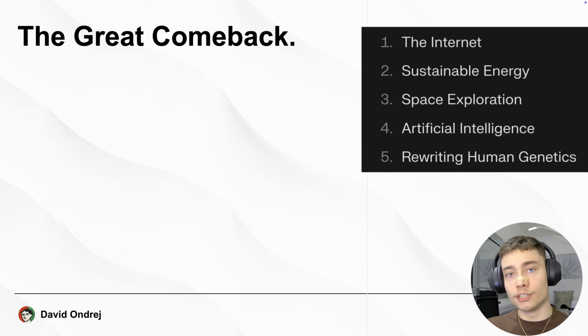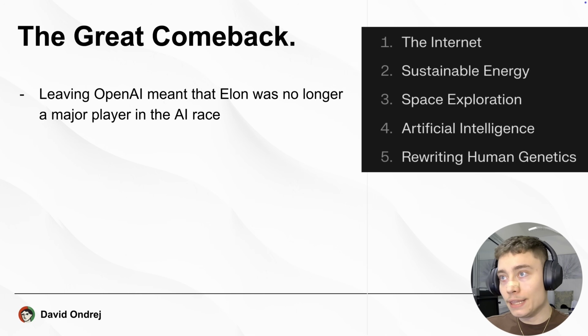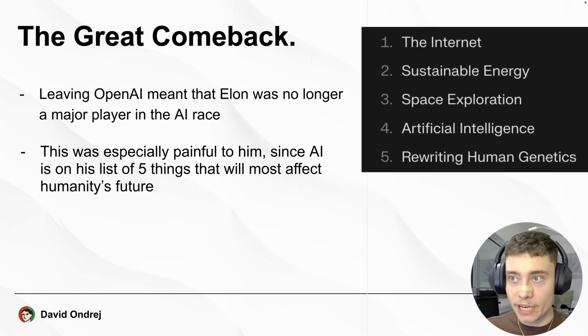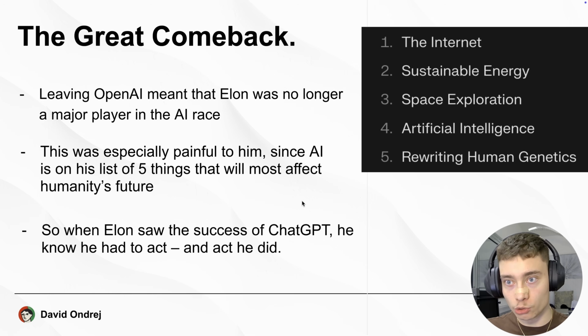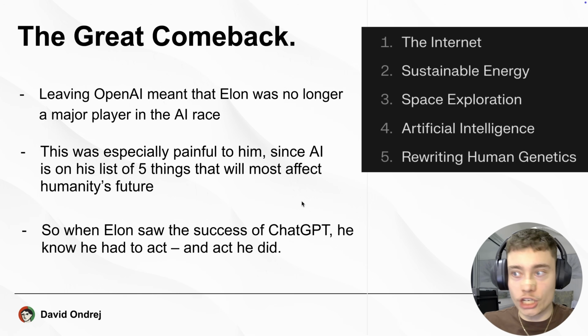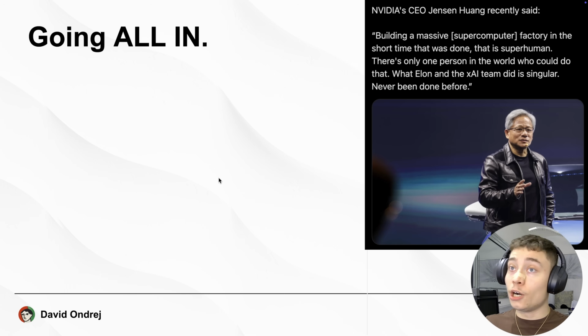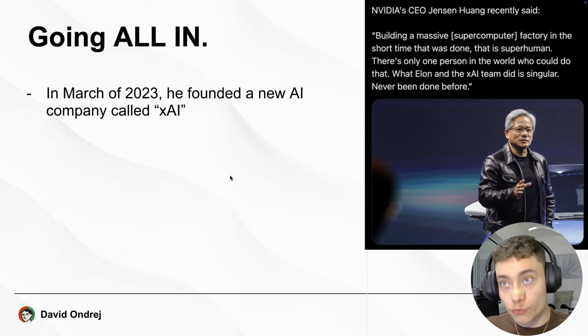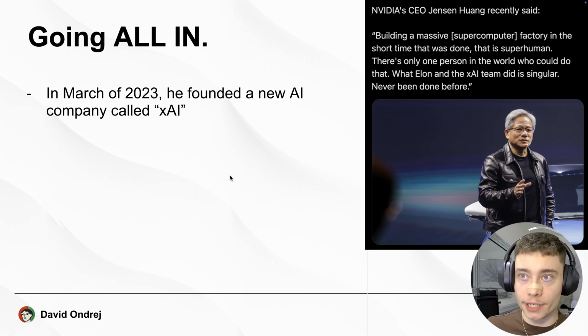Now, here comes Elon's great comeback. Leaving OpenAI meant that Elon was no longer a major player in the AI race. This was especially painful to him since AI is on his main list of 5 things that will impact the future of humanity the most. So, when Elon saw the success of ChatGPT, he knew that he had to act. And act he did. By now, it's safe to say that Elon has decided to go all in on AI. In March of 2023, he founded a new AI company called xAI.